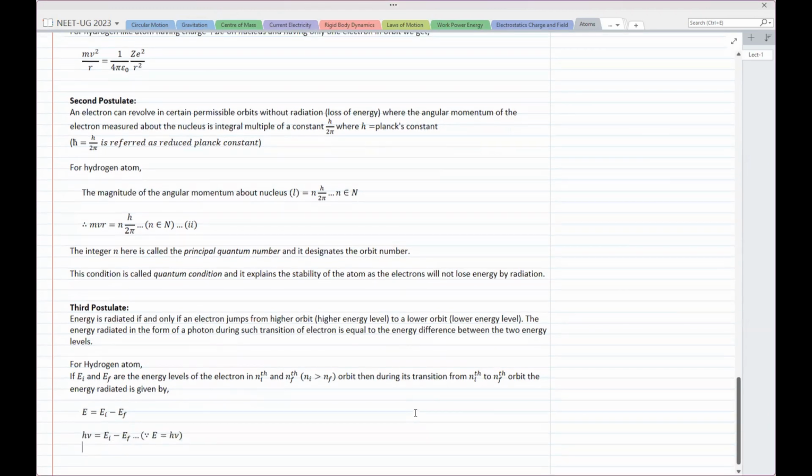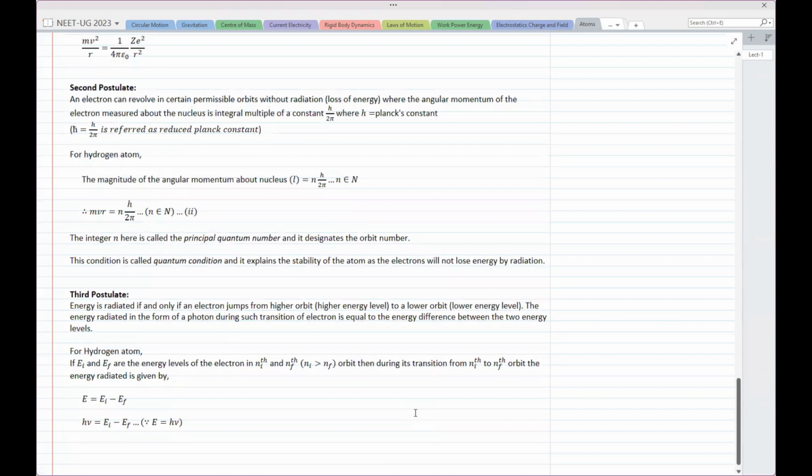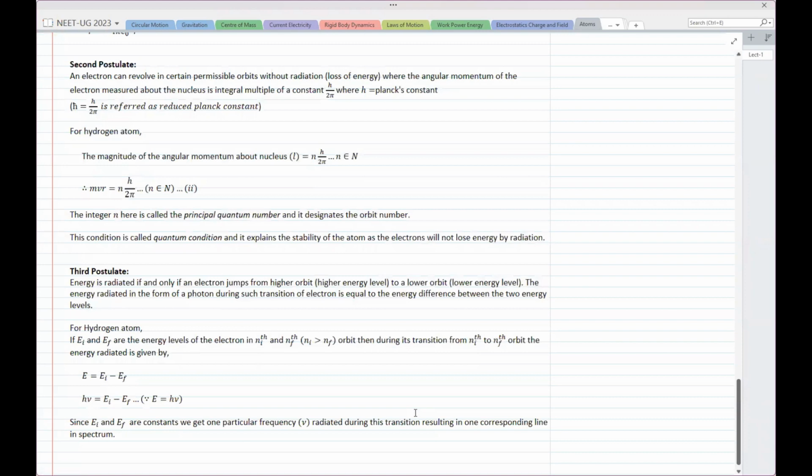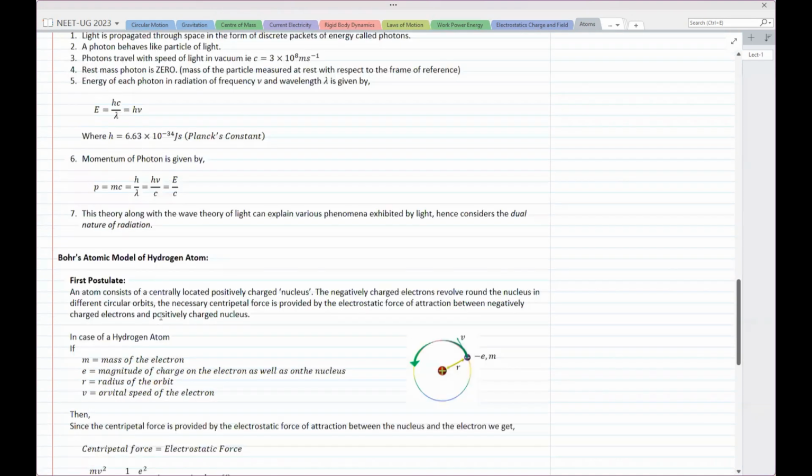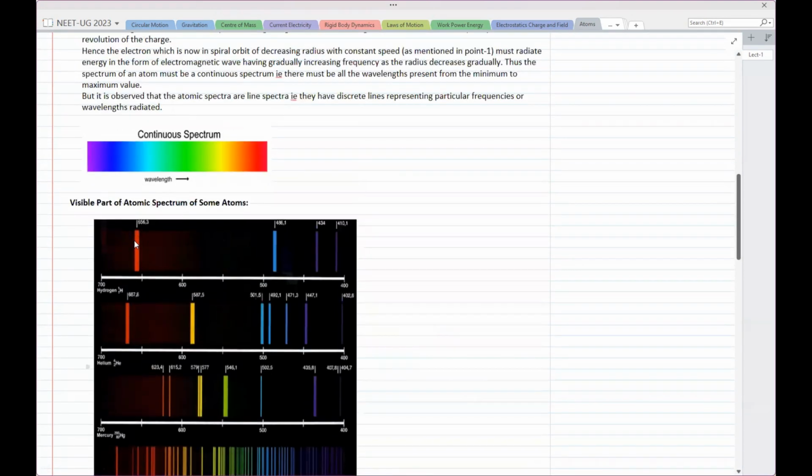So you can write h nu is equal to EI minus EF. Now, since EI and EF are constants, we get one particular frequency nu radiated during this transition, resulting in one corresponding line in the spectrum. यानी आपको एक ही आंसर मिलेगा nu का. So you get only one line corresponding to that one color, one particular line.